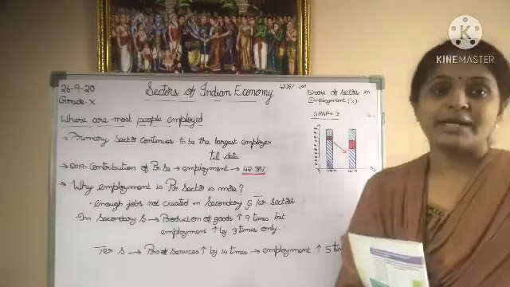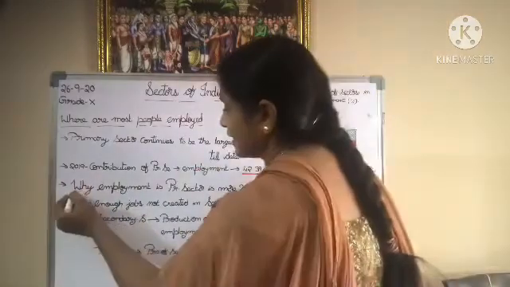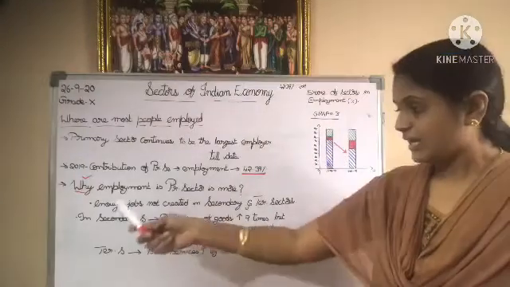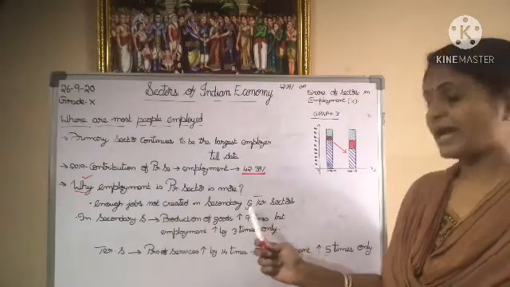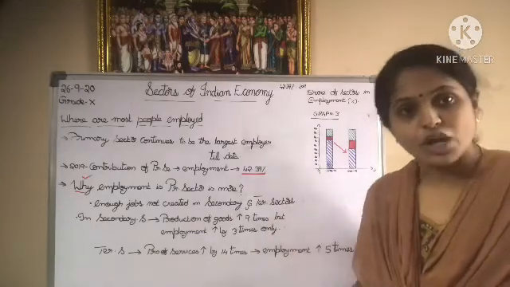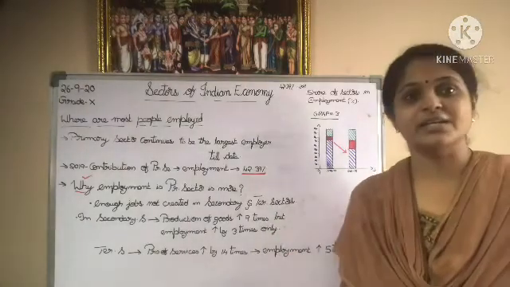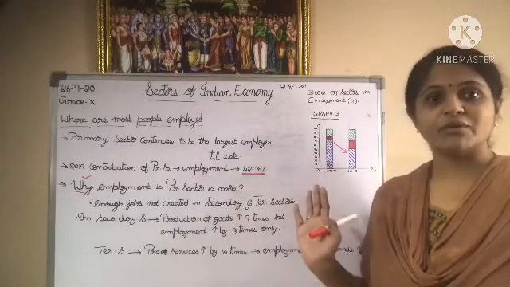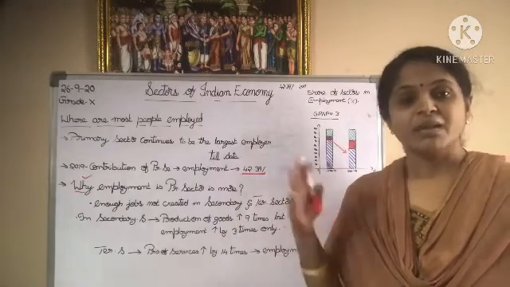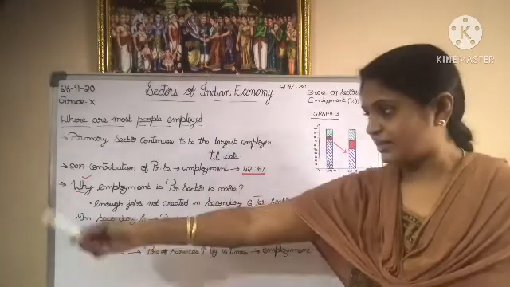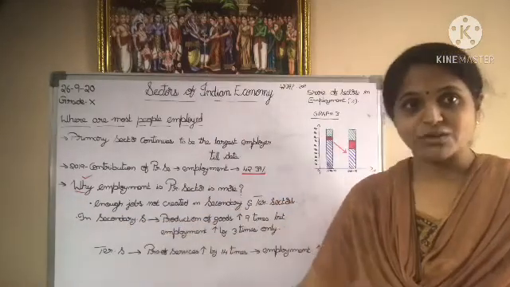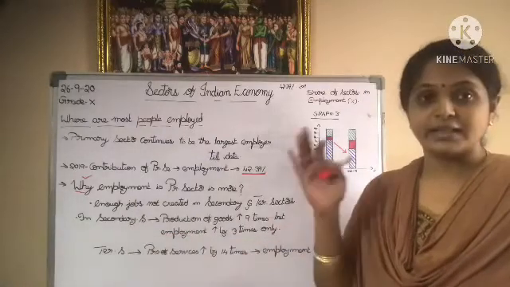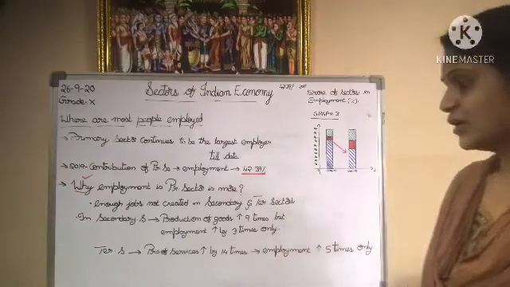Now, why is this happening? So here we have a question again. Why is only the primary sector employing more? Because enough jobs were not created in the secondary and the tertiary sectors. So the creation of jobs in the secondary and the tertiary sectors was not present, so the primary sector has been providing more employment. The details of this we'll be seeing in this lesson in the further classes. As of now, you understand that enough jobs are not created in the secondary and the tertiary sectors.